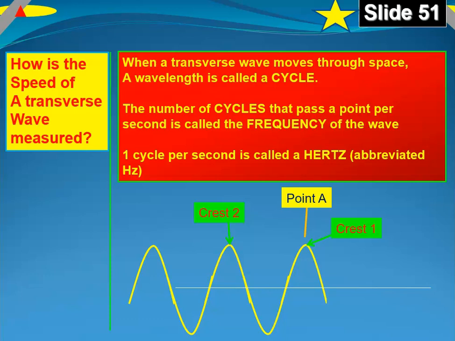So when the wave starts at crest 1, really the wave is moving from left to right in this picture, but if you're at point A, you're looking right down on crest 1. The wave moves to your right as you look at this picture, and 1 second later, crest 2 is underneath you. Again, you're standing at point A, so the wave has moved to the right. That's called 1 cycle. And if it moves 1 cycle in 1 second, then that's called 1 cycle per second, or 1 hertz. And hertz is the unit of measure. It's abbreviated Hz. That is the measure of the frequency of a wave.